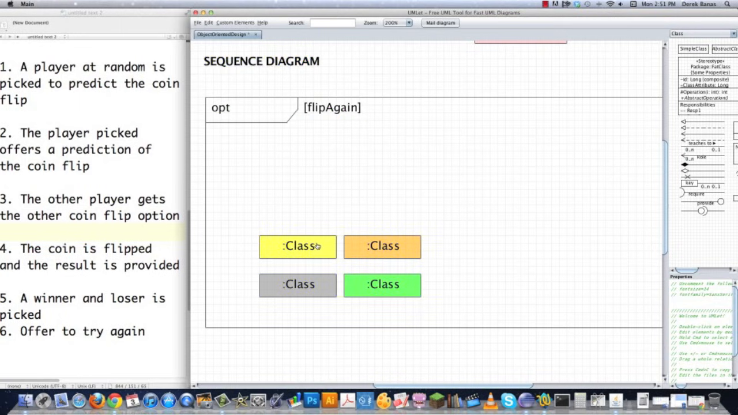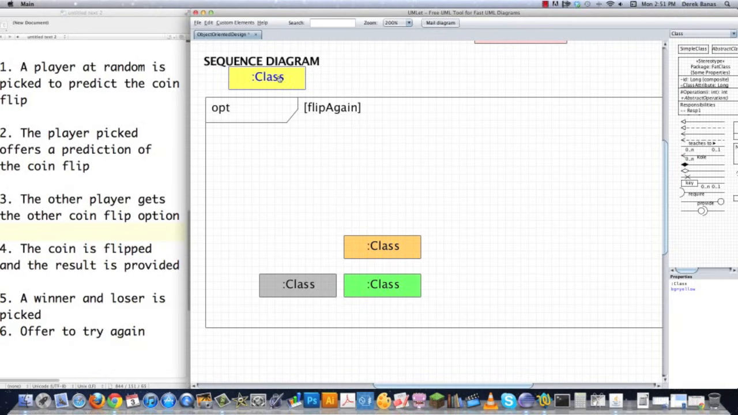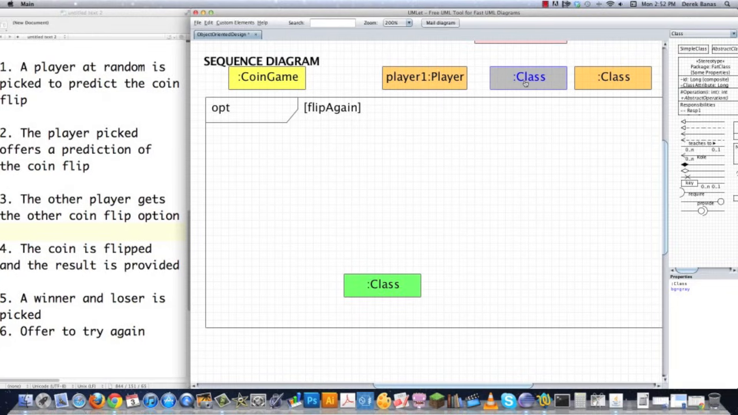So now that I got that all set up, let's just grab one of these classes here, and this guy is just going to be called coin game. So there's coin game, and the next thing I'm going to need is a player. So in this situation, I know that it's going to have a name, so I'm just going to call it player 1 and say it is of the class player. So there we go, I got that, and get rid of this altogether, don't need it. What else do we need? Well, we're going to have a player 2, and it's also going to be of class player.